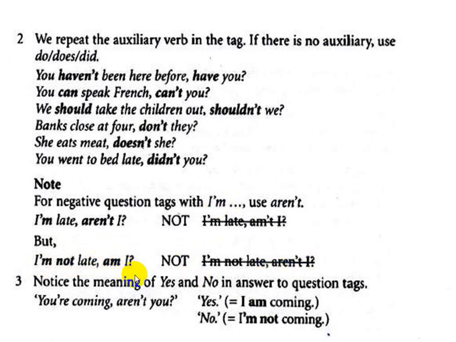This is the difference. Notice the meaning of yes and no in answer to question tags. Notice the meaning in this question. You're coming, aren't you? You are coming, aren't you? Yes. What does yes mean? Yes means I'm coming. No means I'm not coming. So you notice this is the meaning of yes and no in answer to question tags.